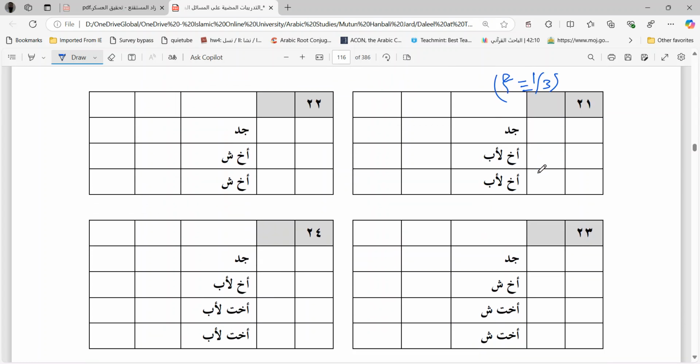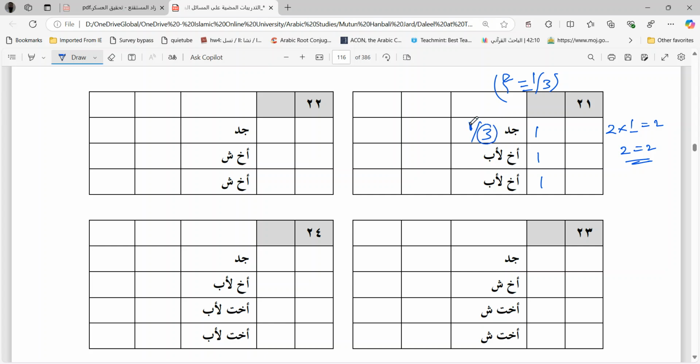Let us see. Jad, Akhliyab, Akhliyab. 2 brothers, 1 grandfather. Grandfather is 1. Akhliyab 1 1. So in total, now 2 times of the grandfather head count is 2, and these brothers are also 2, so 2 is equal to 2. This is the situation whether you give them by mukasma or give the grandfather, make him take one third. Answer is the same. See how.